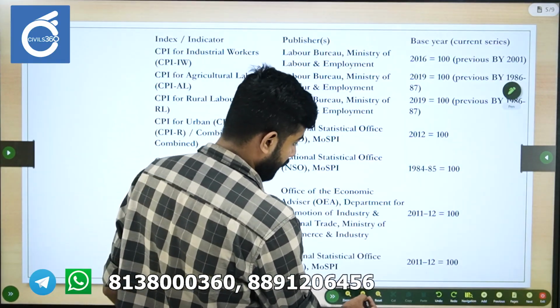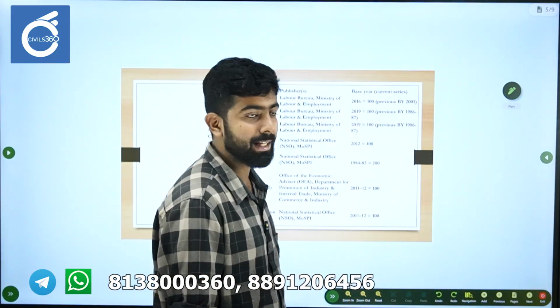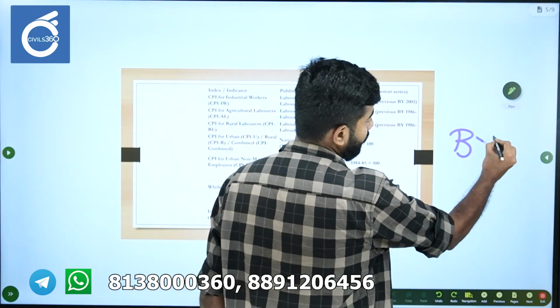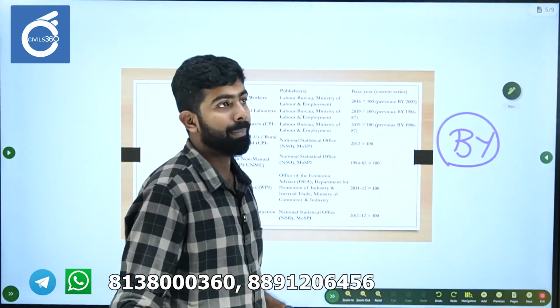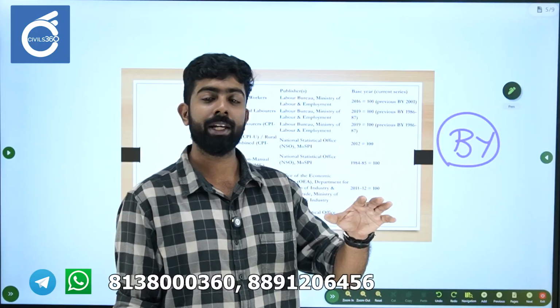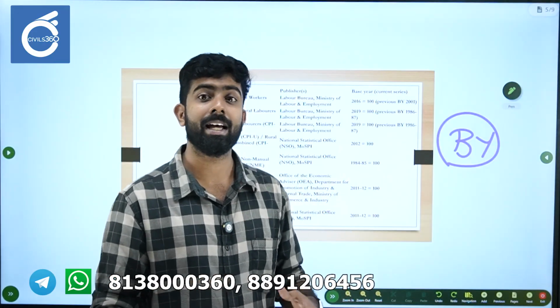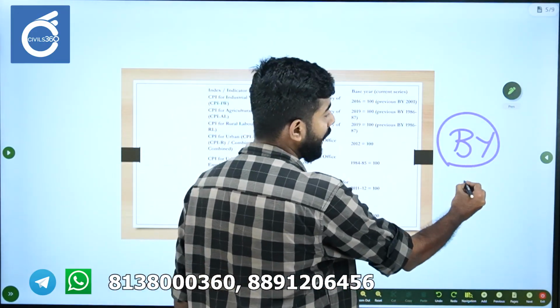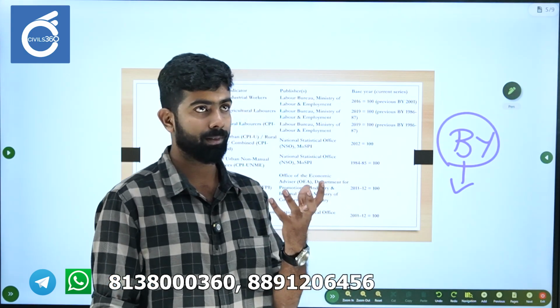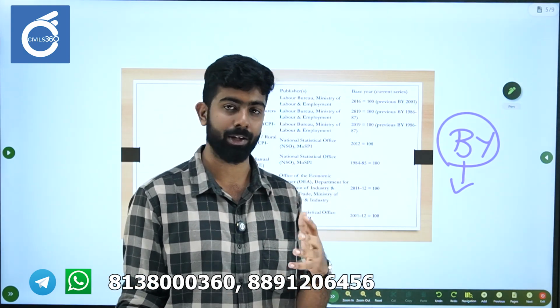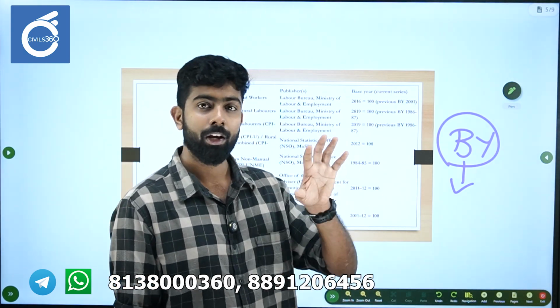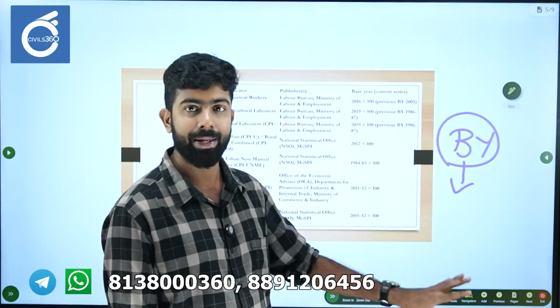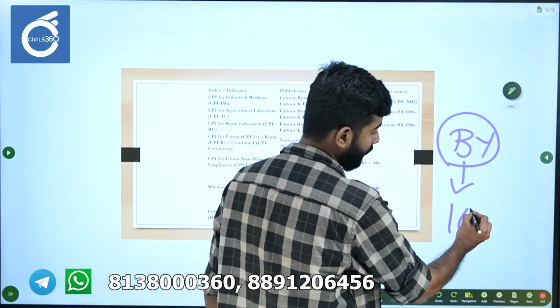Basically, the base year is a particular year which we use as a reference point, right? The value of a particular variable, whether CPI or GDP, at that reference point, at the base year, is set at 100.